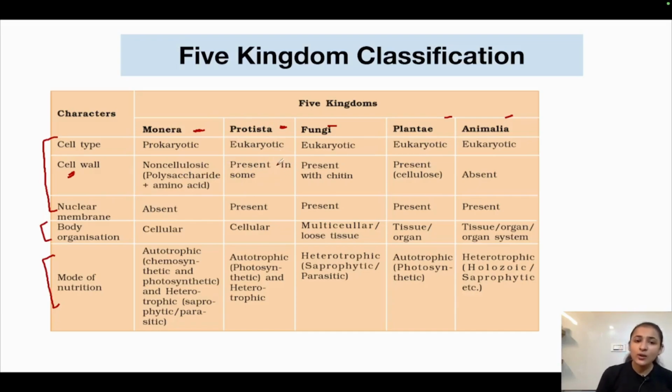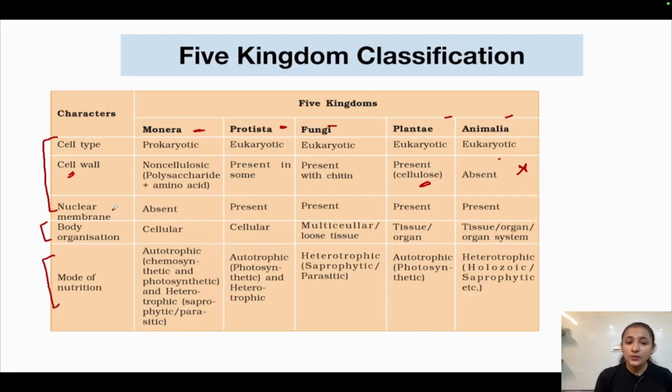In fungi, cell wall was present, and it had chitin in it. Okay, it was a chitinous cell wall. In kingdom Plantae, the cell wall was cellulosic. Okay. In kingdom Animalia, the cell wall was absent. Okay, it was not present in kingdom Animalia.